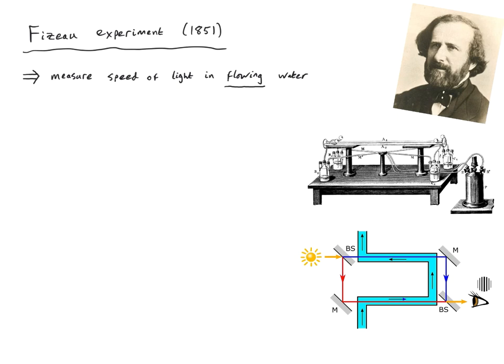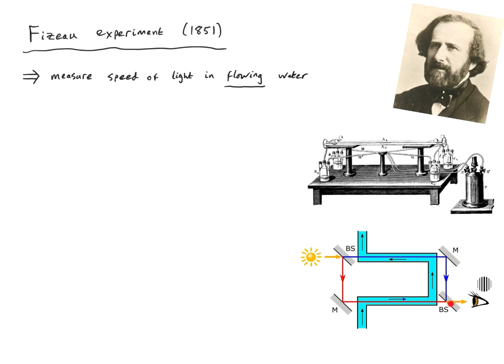This is a simplified version of what he did, but basically you shine some light, it hits this beam splitter and separates the light into two coherent beams. One of them is propagating in the opposite direction to the flowing water. The other one, which takes this red path, is flowing in the same direction as the flowing water.